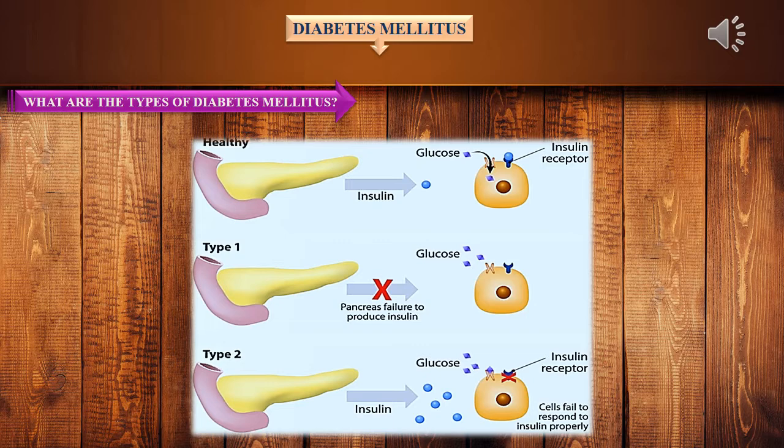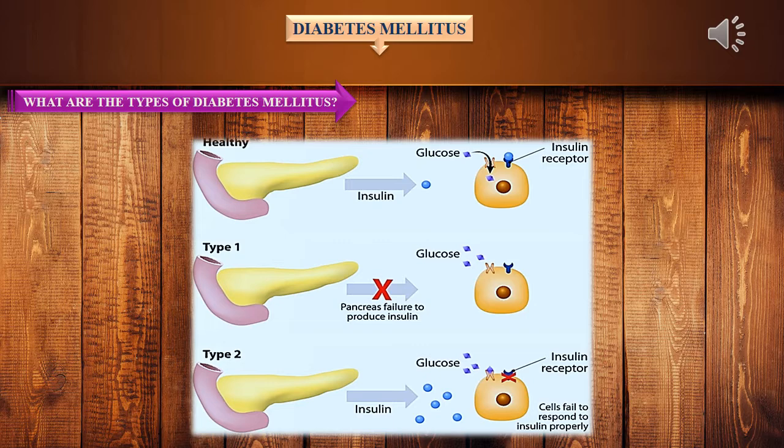What is the mechanism behind type 1 and type 2 diabetes? A healthy person will have insulin release from pancreas in the normal way, and glucose utilization and insulin binding with the cells also in the normal way. During type 1 diabetes, the pancreas fails to produce insulin. So glucose uptake is restricted, thereby glucose level is increased in the body. That leads to type 1 diabetes. So what is the case of type 1? Pancreas fails to produce insulin.